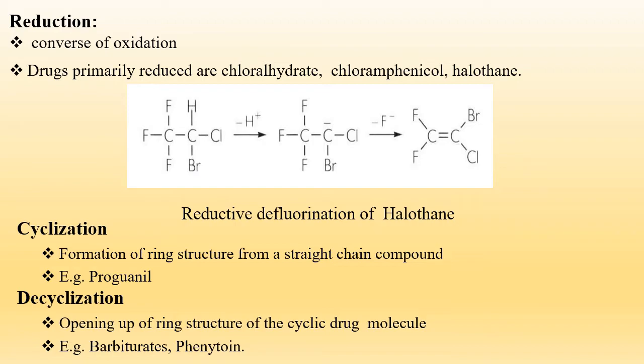Next is the cyclization. It is the formation of ring structure from a straight chain compound, such as in case of the proguanil. And decyclization. It is the opening up of a ring structure of the cyclic drug molecule, such as the barbiturates and phenytoin.